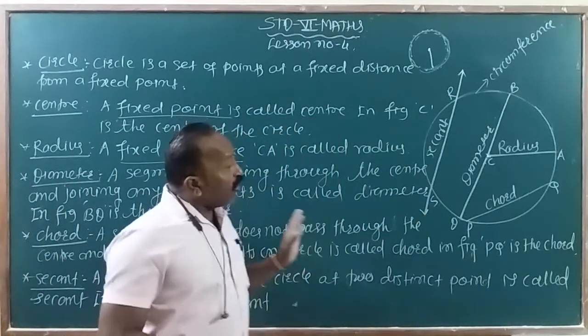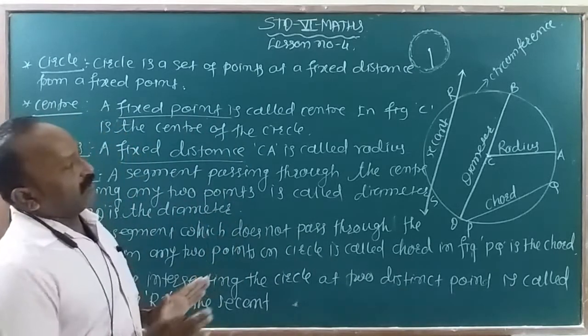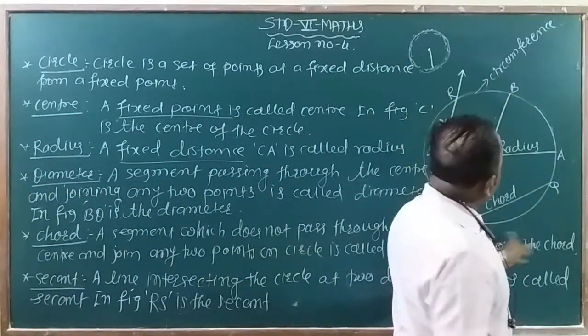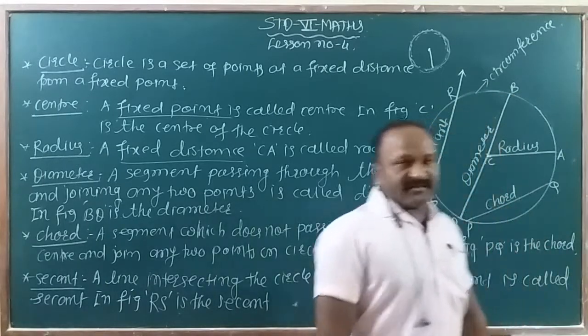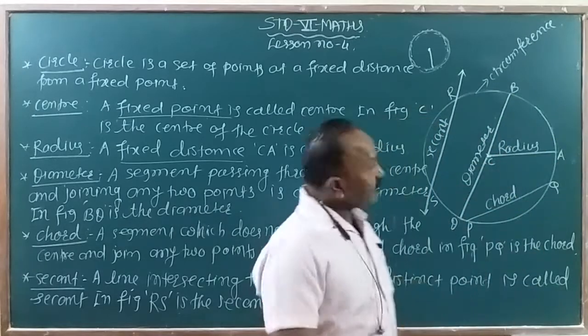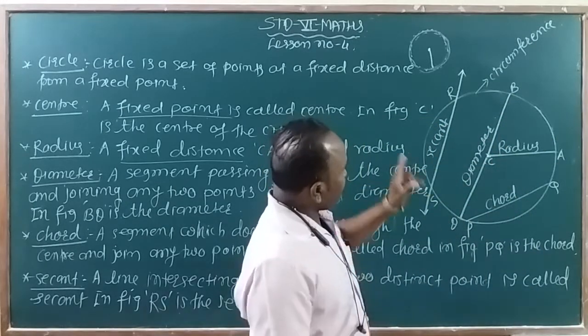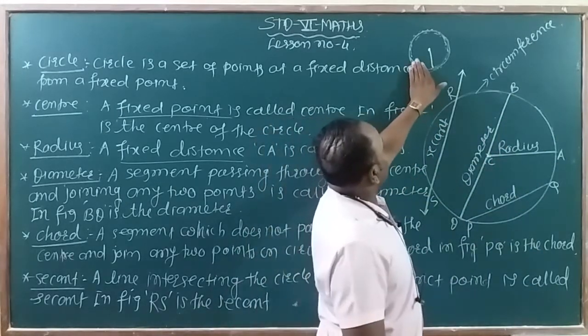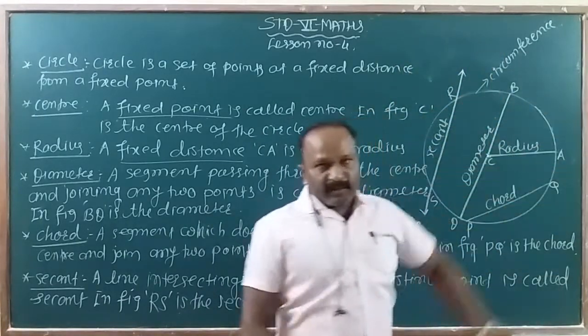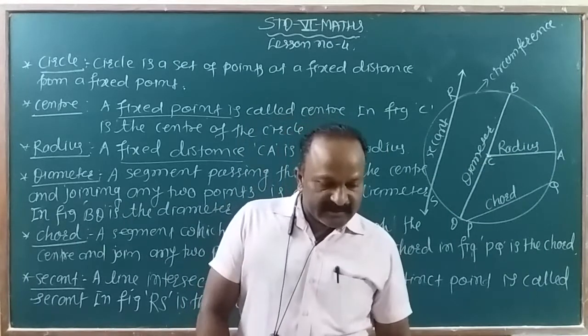So in this way, all these are parts related to the circle. Now, this circular path is called the circumference. That circular part is called the circumference. So in this way, we have to study the circle and all its parts. Okay. The next points I will take later on.